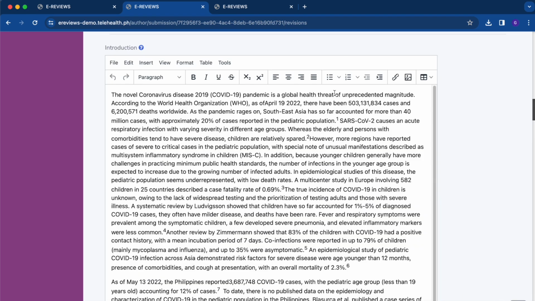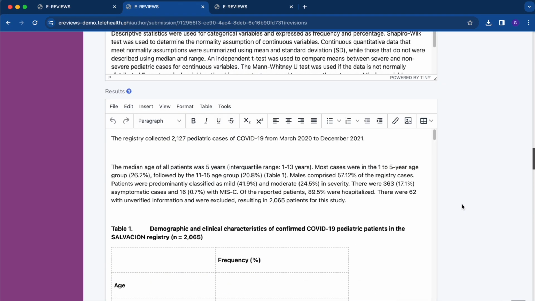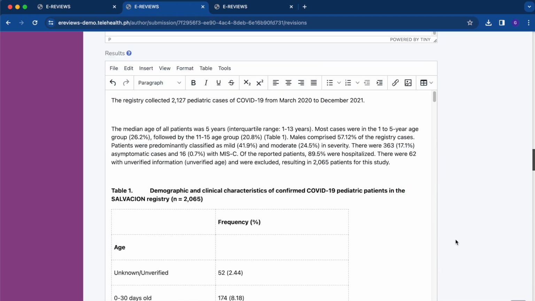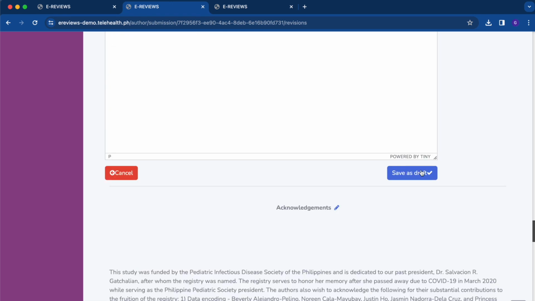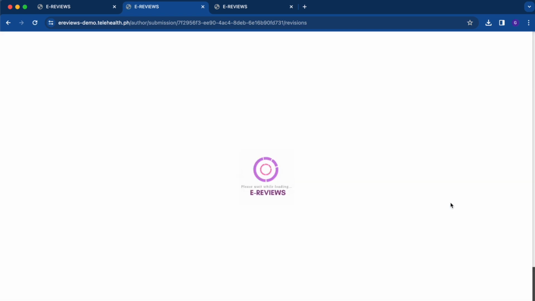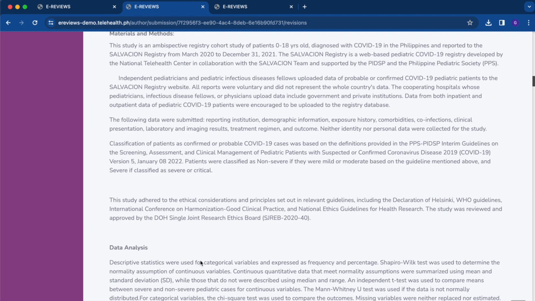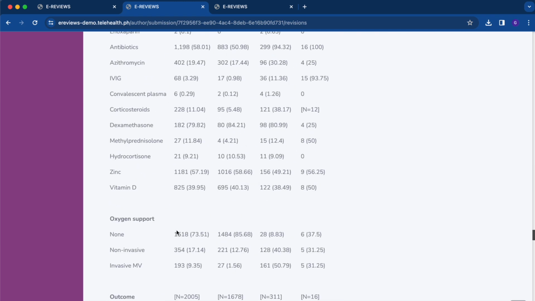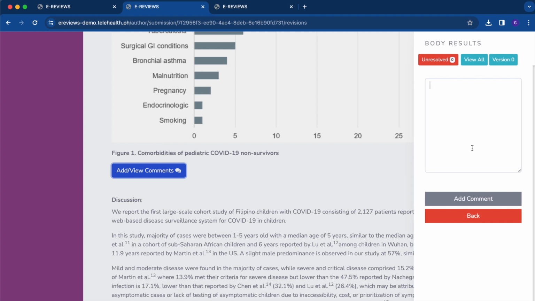Authors can click on the pencil icon beside each section to revise their work. Revisions made will be in blue to allow for easier tracking of changes. Authors may also click on the comment buttons under each section of the manuscript to add new comments or view comments from the editor-in-chief.